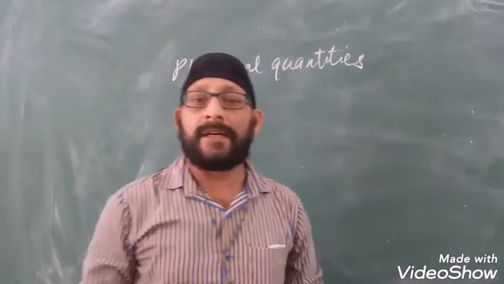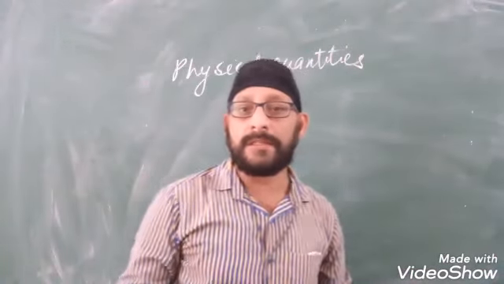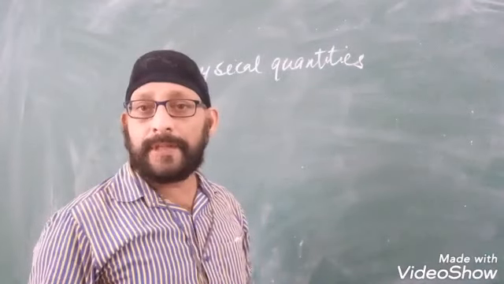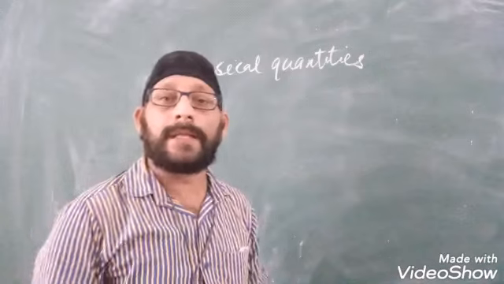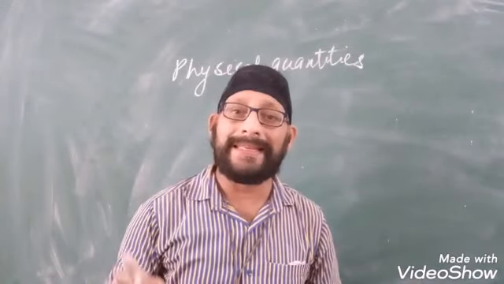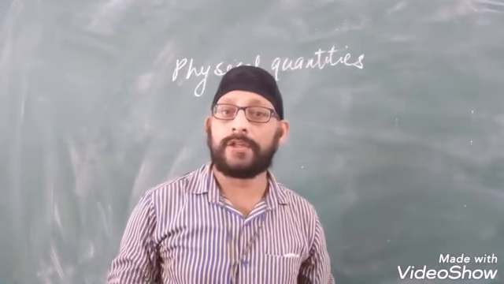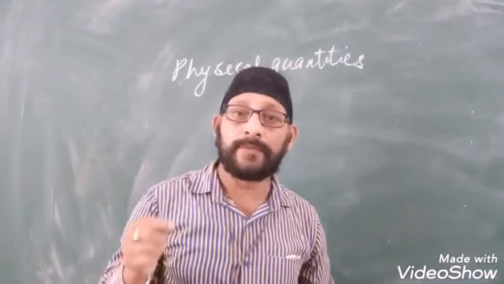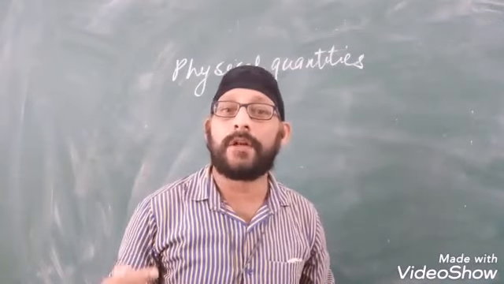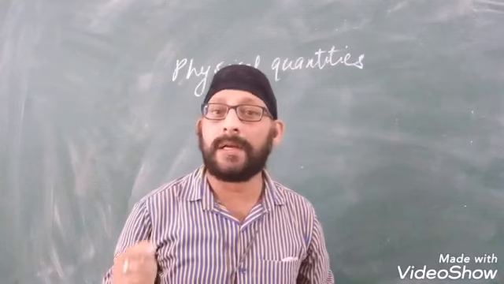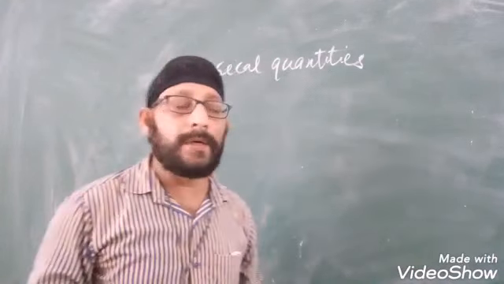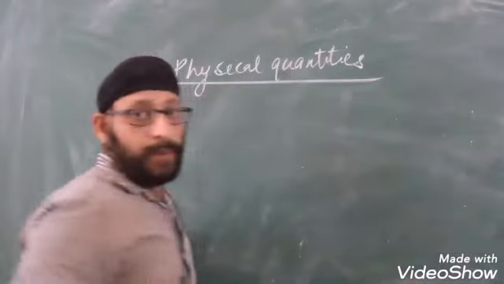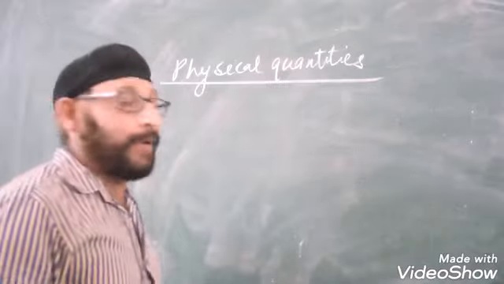About physics, we can say that it is a branch of natural sciences which deals with the mathematical study of physical phenomena. So, for mathematical study of physical phenomena, we need special quantities, special parameters in terms of which we shall express laws and principles governing physical phenomena. These special quantities are called physical quantities. You will be able to understand the thing better if we begin with a few examples.